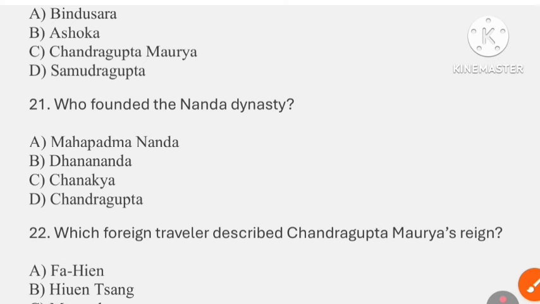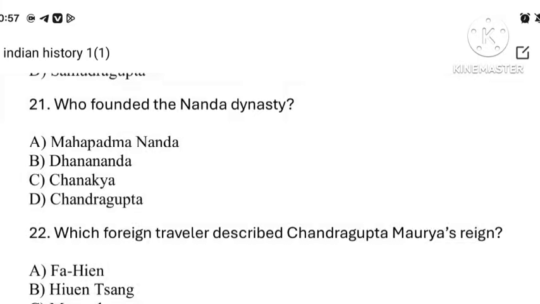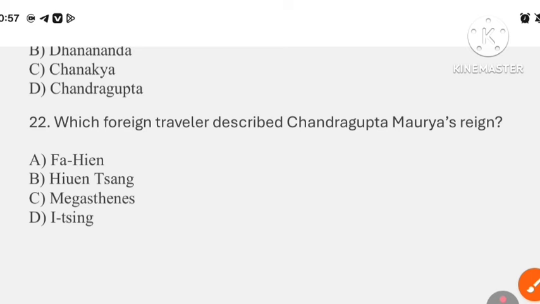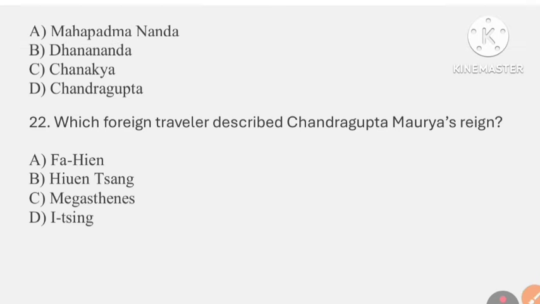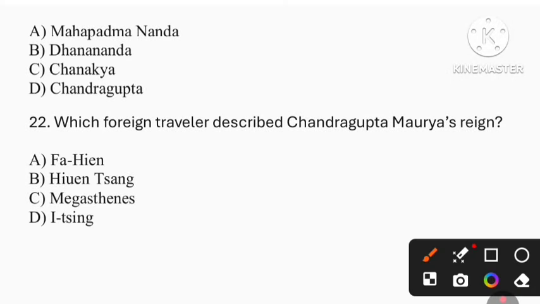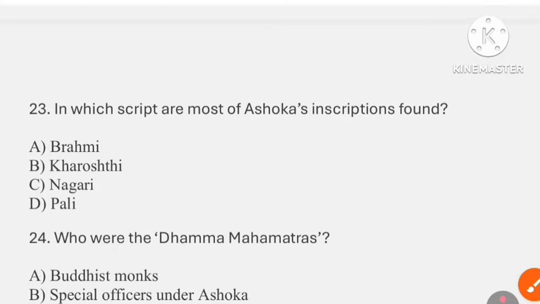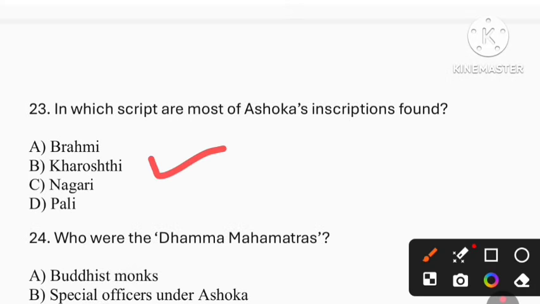Question number 21. Who founded the Nanda dynasty? So the answer is option A, that is Mahapadma Nanda. Question number 22. Which foreign traveler described Chandragupta Maurya's reign? So the answer is option C, that is Megasthenes. Question number 23. In which script are most of Ashoka's inscriptions found? So the answer is B. That is Kharosthi.